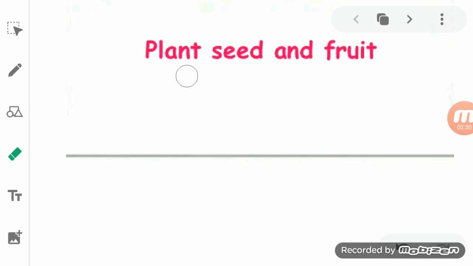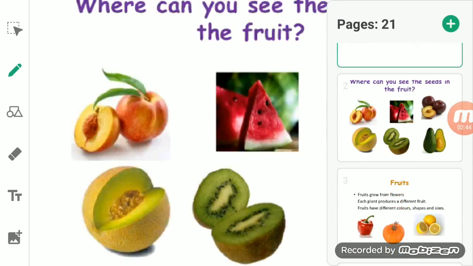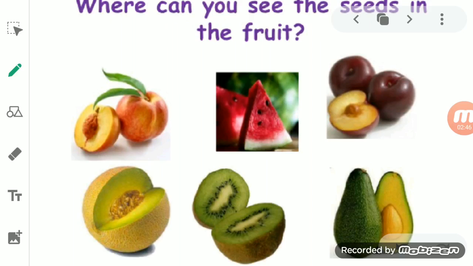So now we will start with what happens when this flower changes, or how flowers help in the formation of the plant seed and the fruit. So when we talk about the fruit, what is it? It is the juicy substance that we obtain, or the edible part that we obtain from the plant. So it is a part of the plant which can be eaten, which is the edible, juicy part of the plant.